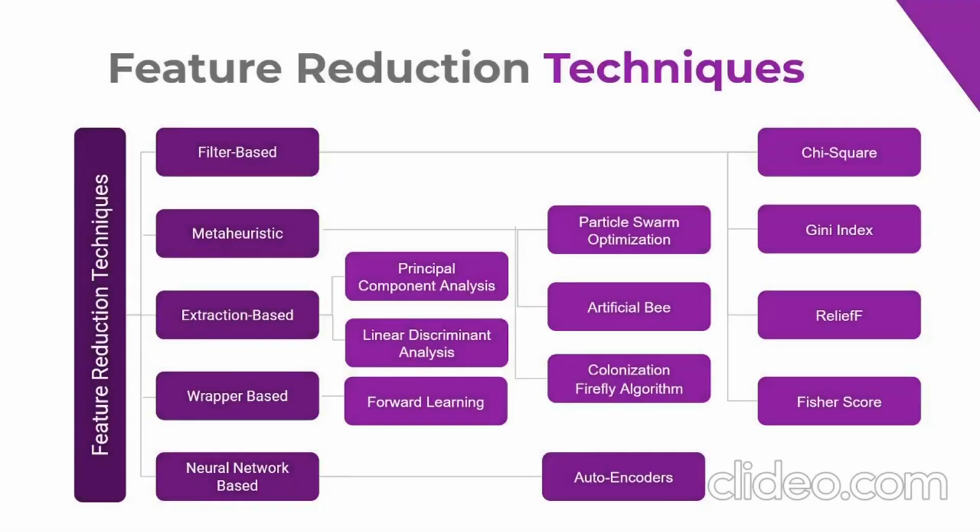In this study, 11 feature reduction techniques have been compared and come under 5 different categories: filter-based techniques that rank the features and select the top ones, meta-heuristic techniques that use bio-inspired techniques for feature reduction, extraction-based where the original data is converted to another form that retains the best feature combination, wrapper-based that tests all feature combinations and then selects the best one, and the last, neural network-based feature reduction.